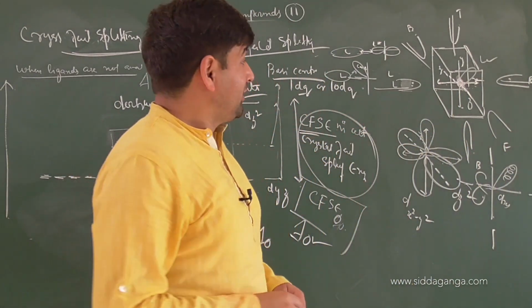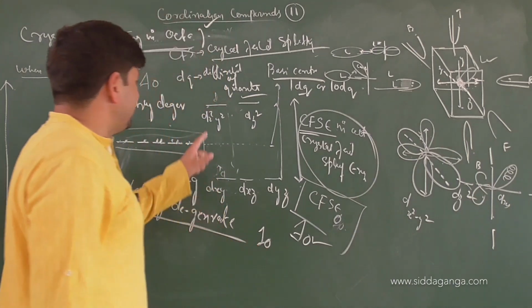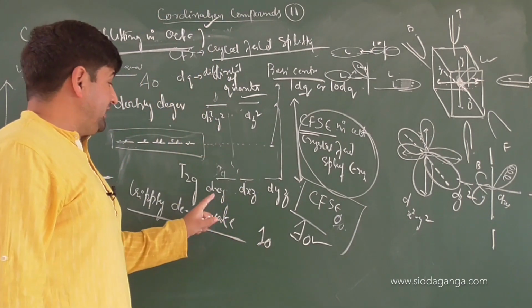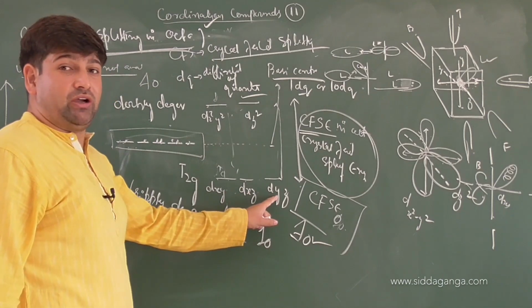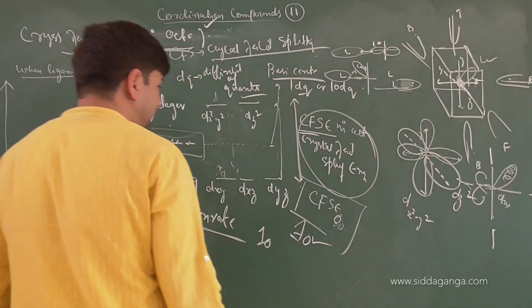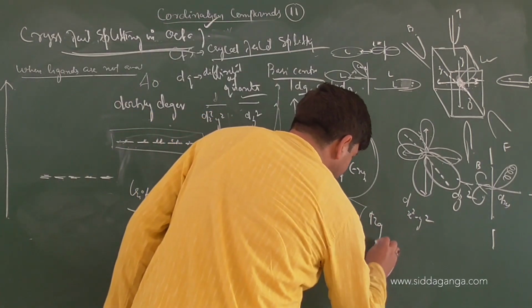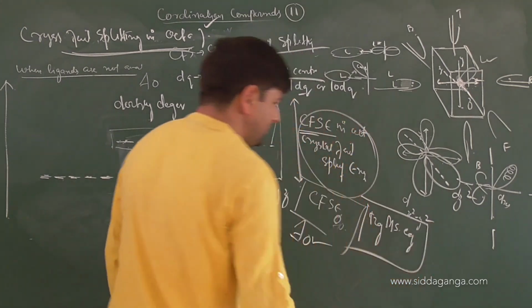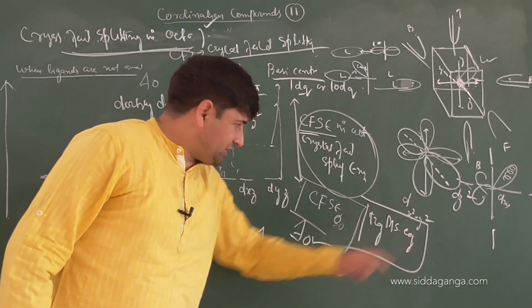Clear or not? Now in this case, dx2-y2 and dz2 have high energy, and dxy, dxz, dyz have low energy. So the T2g set in an octahedral field is more stable than the Eg set.